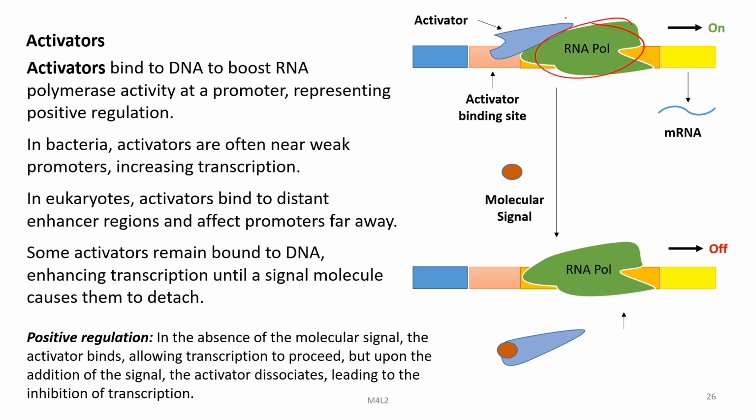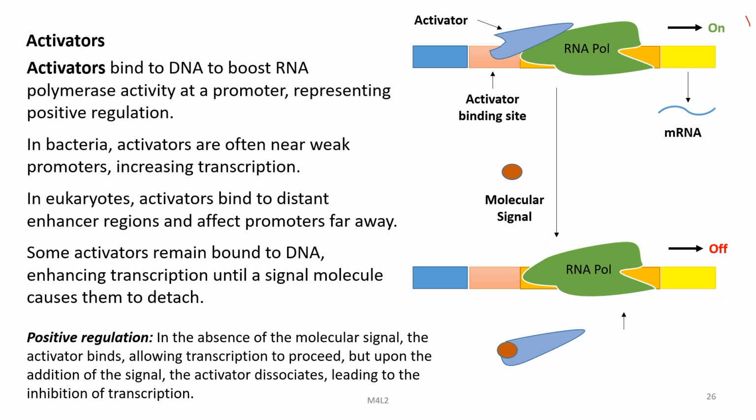So, this is the RNA molecule, to which the activator has bound, which switches on the process, and mRNA is produced. Then a signal molecule binds to the activator binding site, and due to this the activator is removed and this switches off the process.